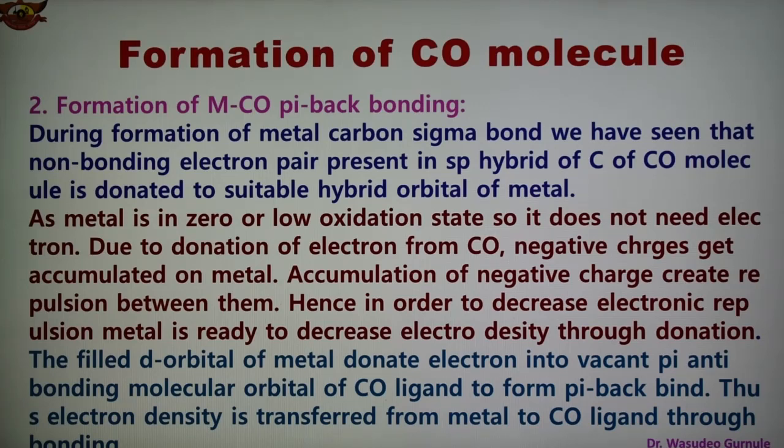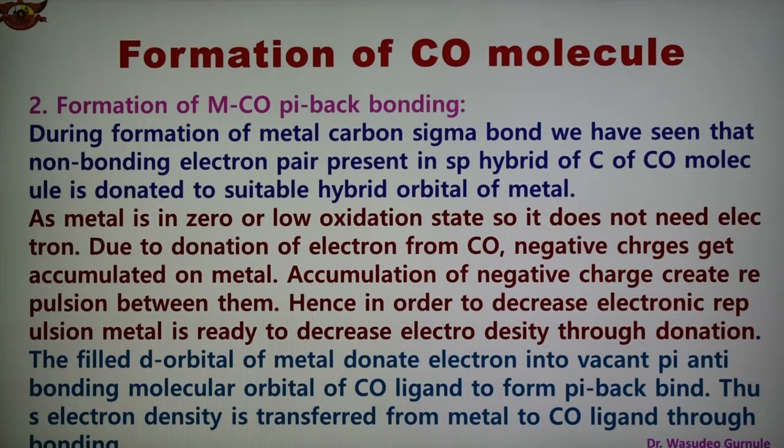In the formation of the metal-carbon sigma bond, the non-bonding electron pair present in the sp hybrid orbital of carbon of the CO molecule is donated to the hybrid orbital of the metal. In a metal carbonyl, the metal is in a zero or low oxidation state, so it does not need electrons.